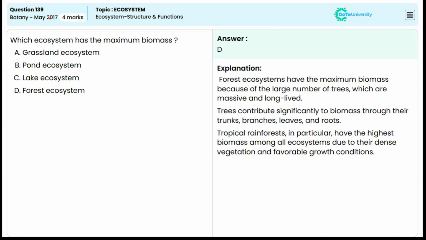Next question is from May 2015. Which ecosystem has the maximum biomass? The answer is option D, forest ecosystem. Forest ecosystem consists of a large number of trees which are massive and long-lived, and the trees contribute significantly to biomass through their trunks, branches, leaves and roots. The tropical rainforests in particular have the highest biomass among all the ecosystems due to their dense vegetation and favorable growth conditions. So option D is the correct answer.